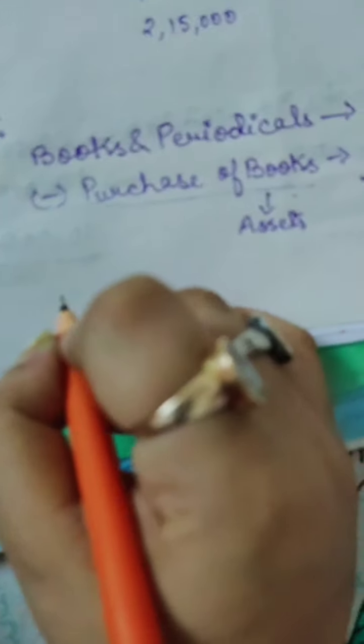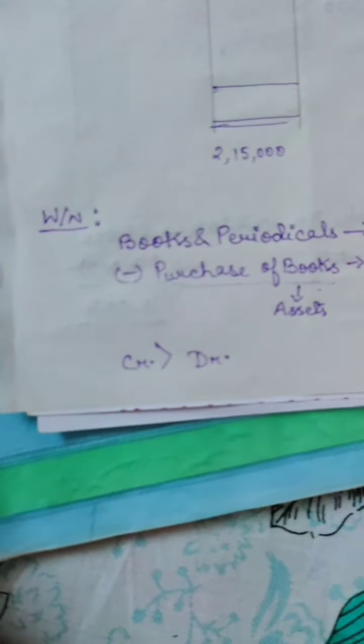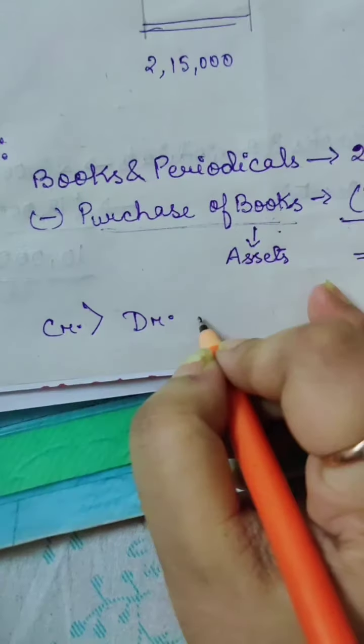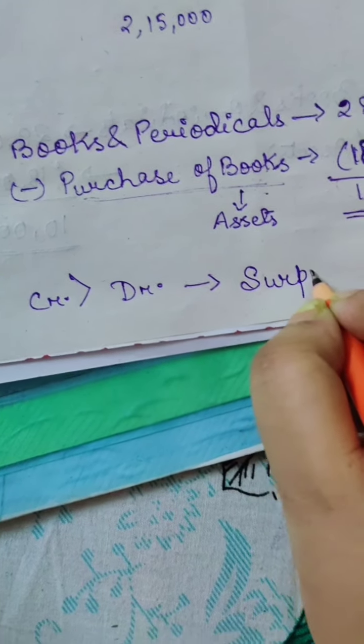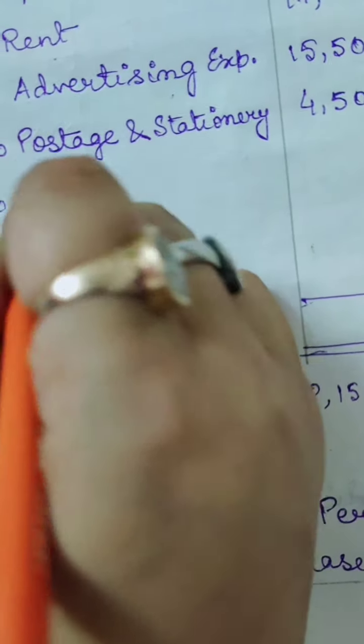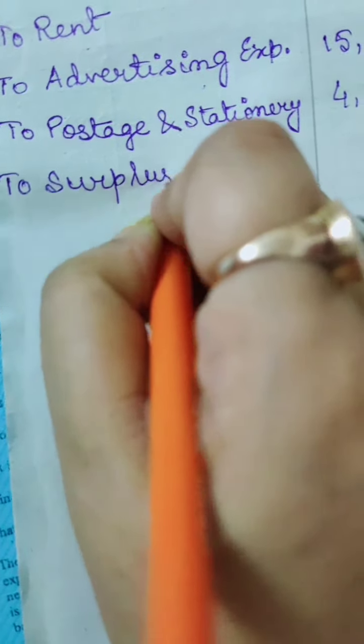That means here credit side again is greater than debit side. That means here is surplus. Okay, so here we will write to surplus.